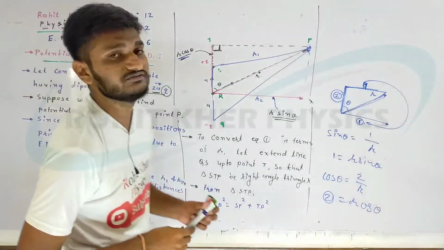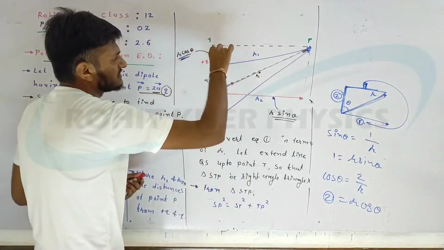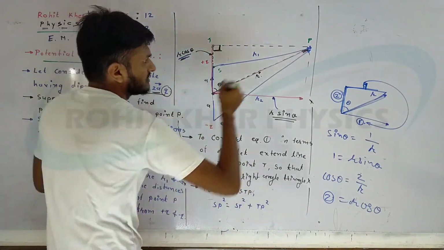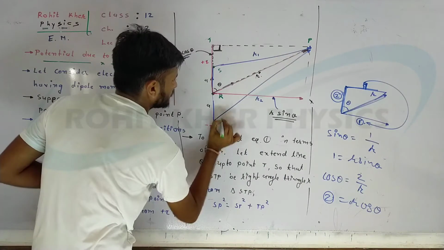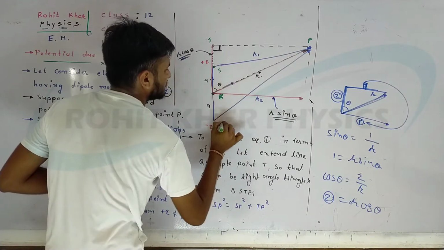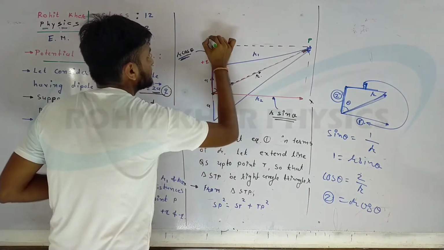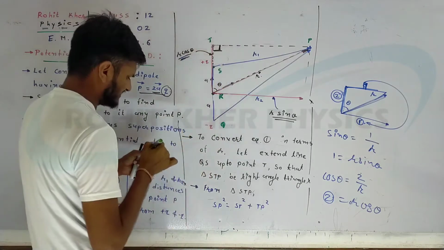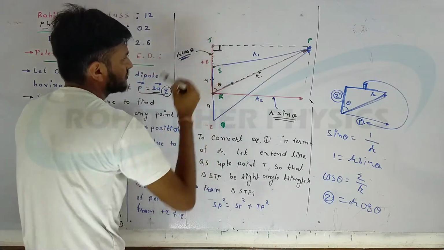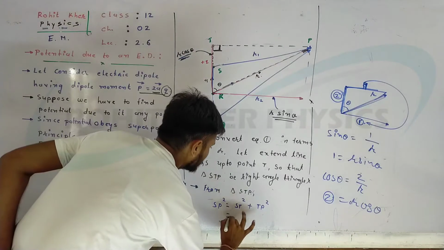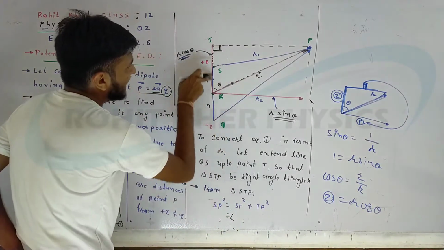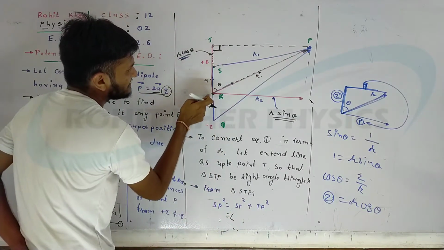So now what we can do? So ST square, this point P, this point Q, this point R, this S and this T. ST square you can simply write here, ST square is nothing but the square of RT minus RS.